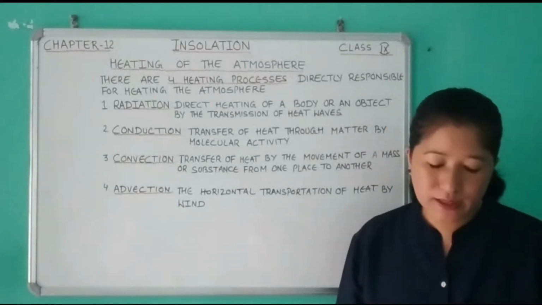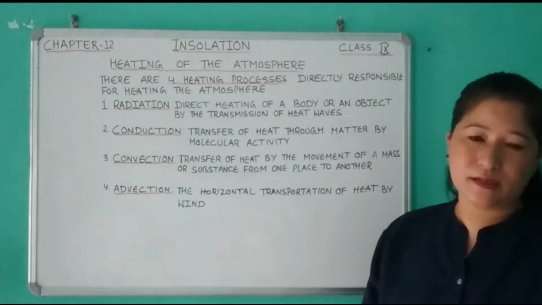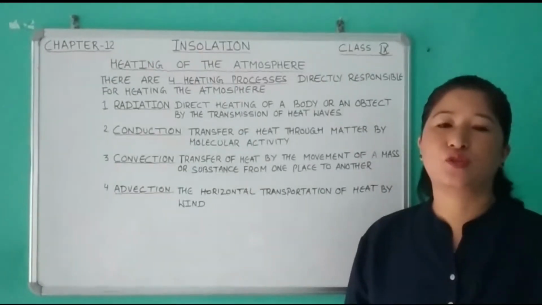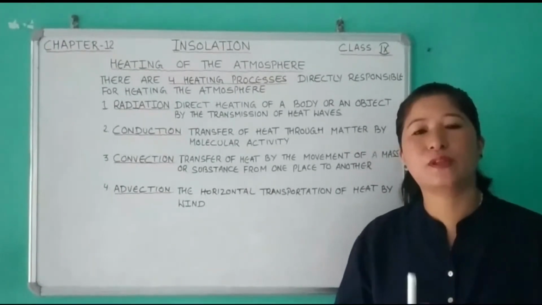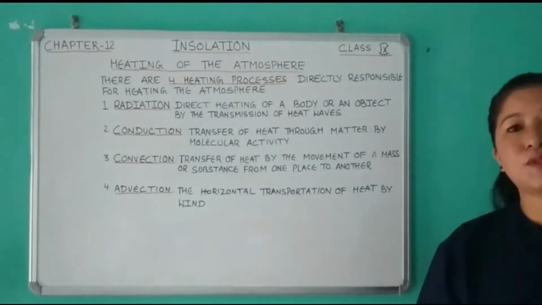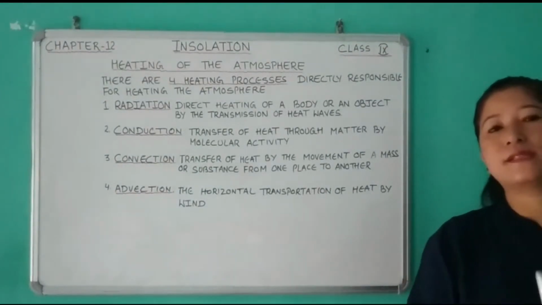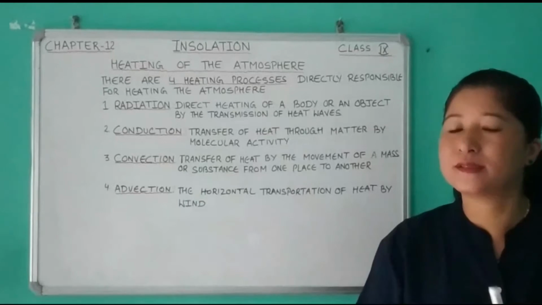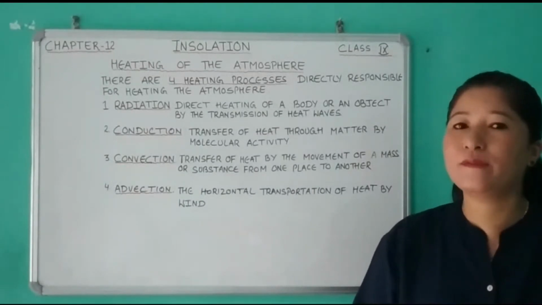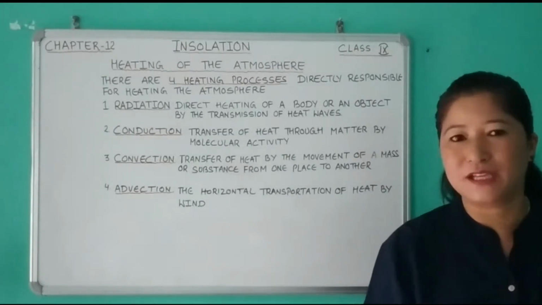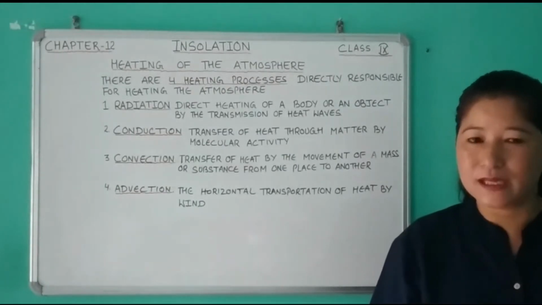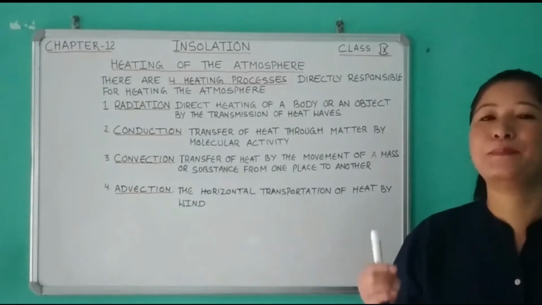As you know, the radiation coming from the sun is in the form of short wave rays, and it reaches the earth's surface without much heating of the atmosphere. Most of it is reflected from the earth's surface in the form of long wave radiation, known as terrestrial radiation, and this is easily absorbed by the air.